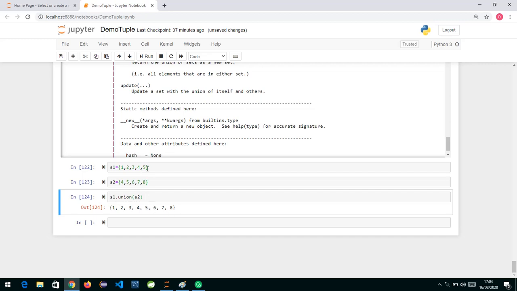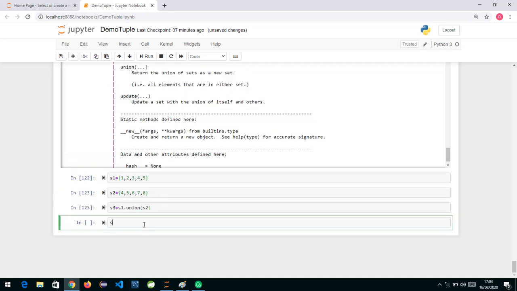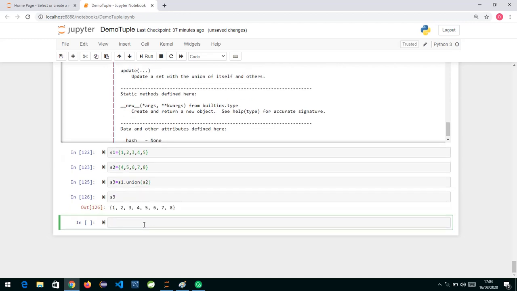So 4 and 5 were in both sets, and it has taken them only once. This is a new set, so if you want to store it you can write s3 equal to this. If I check s3, you can see it is the union of both the sets.